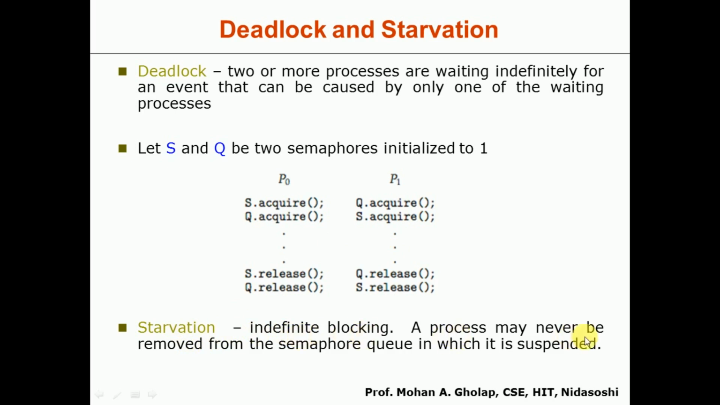So a process may never be removed from the semaphore queue in which it is suspended. Means here, if the process is continuously and unnecessarily waiting and it is not at all allowed for execution, we call that process condition starvation.